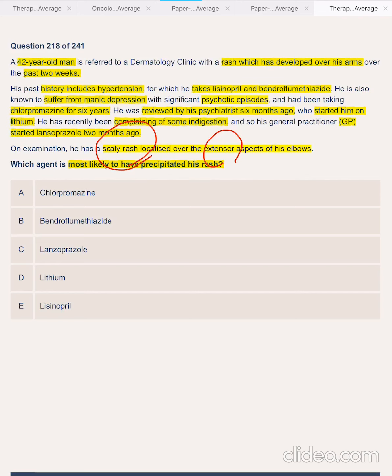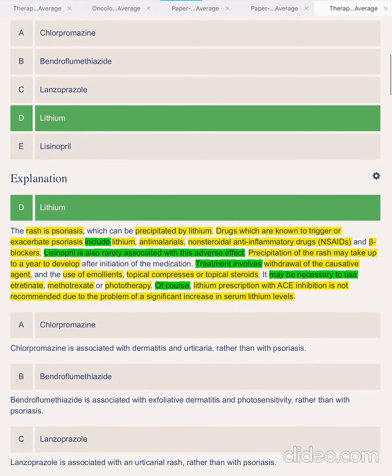Which one is likely to trigger psoriasis? We know NSAIDs can trigger it, sulfonamides can trigger it, lithium can trigger it. Is that correct? Let's have a look. Yes, that's correct, and we've looked at it before. The rash is psoriasis precipitated by lithium, and those which exacerbate psoriasis include lithium, antimalarials, NSAIDs, and beta blockers. So it seems this is a common question.